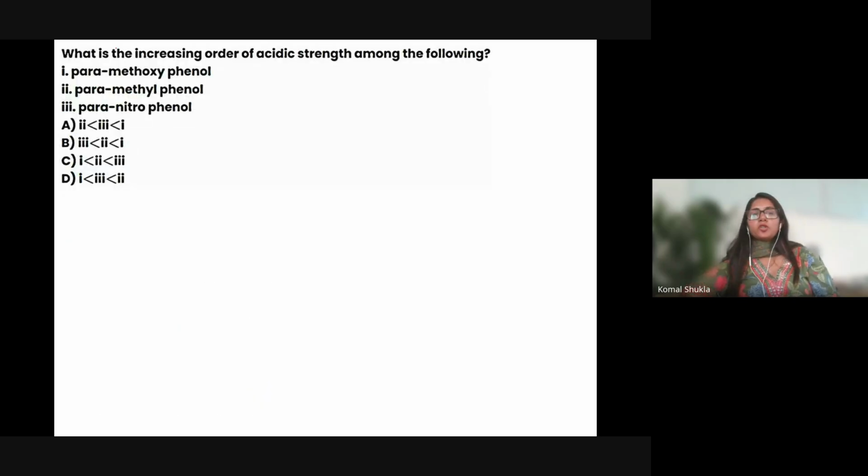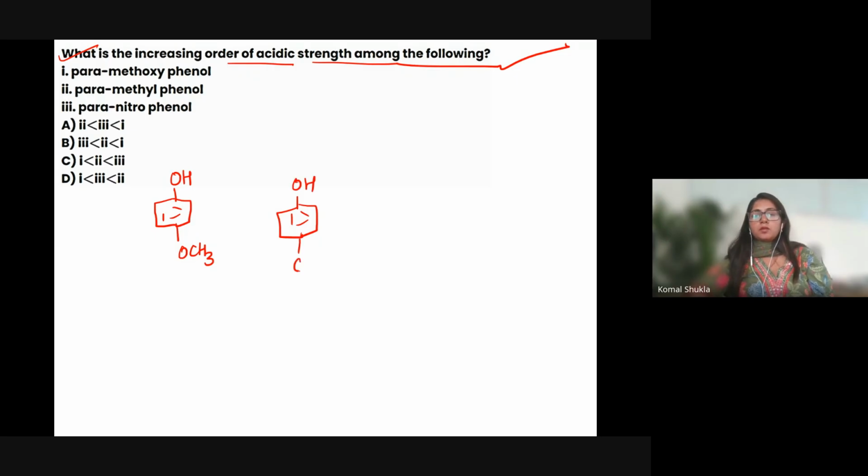Okay, now this is the question. What is the increasing order of acidic strength among the following? Now this is again very easy. Paramethoxy phenol. Let's go. This is OH and paramethoxy. Again, this is, I think, okay. This is OH. This is CH3. And this is again, okay. This is OH and this is NO2.